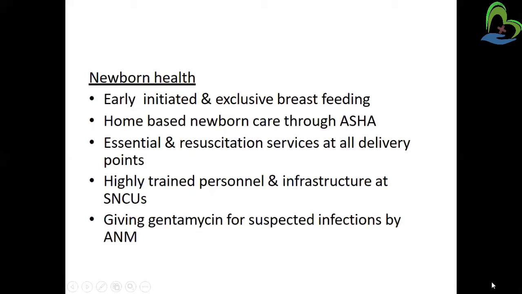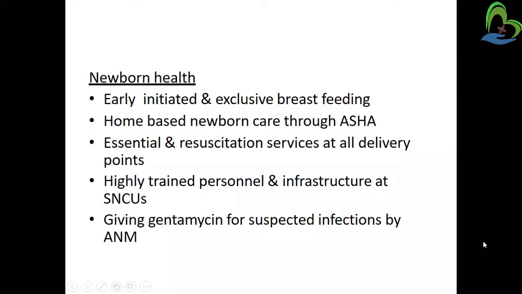Then essential newborn care and resuscitation services at the delivery point. We already know that in previous times home delivery occurred, but in that case emergency care was not given, so the mother as well as the baby were at risk. To prevent that risk, resuscitation and all emergency care are provided to the newborn also.